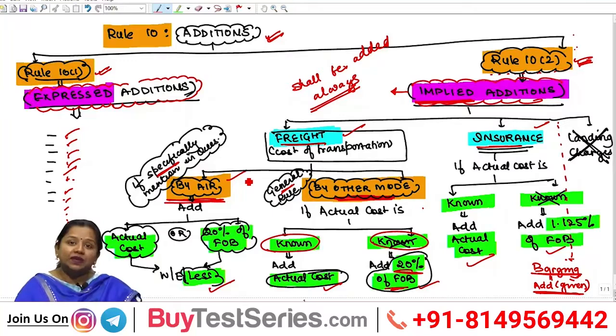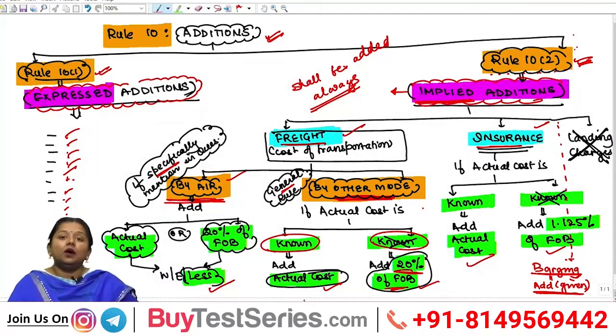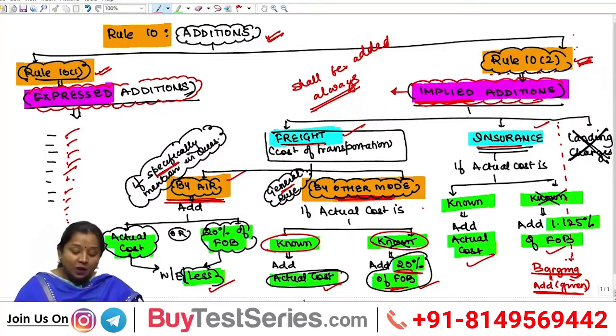Ma'am, how is it possible that an expense has not been actually incurred and still its amount shall be added while computing assessable value? The lawmaker says whenever goods are imported from abroad to India, there are two expenses which need to be incurred for such delivery.